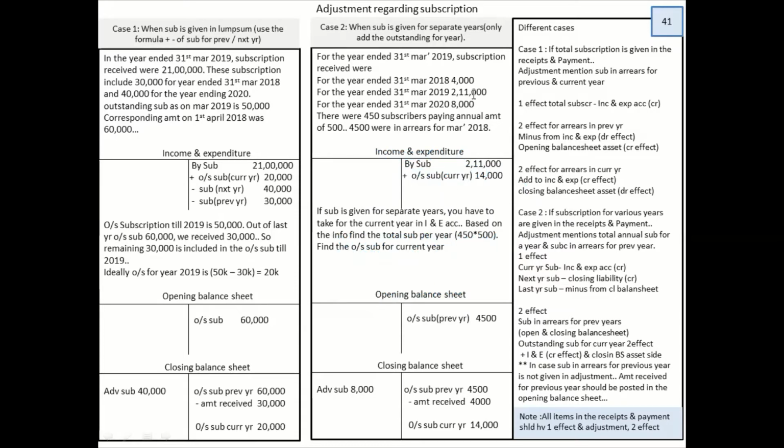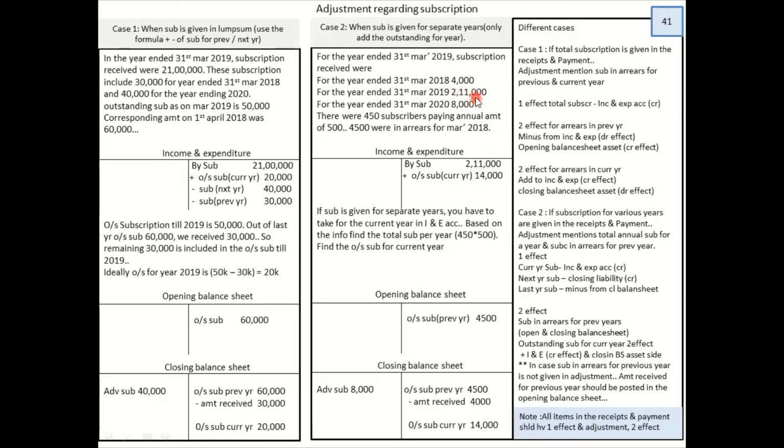Now let's move into the segregated way. For the year ended 31st March 19, subscription received, they have given for 18, 19 and 2020. Now what are we supposed to do? In income and expenditure, we are only concerned with the current year, that is 19. So we will take the figure 2,11,000, which I have written over here.